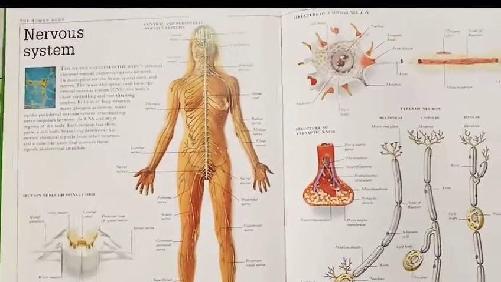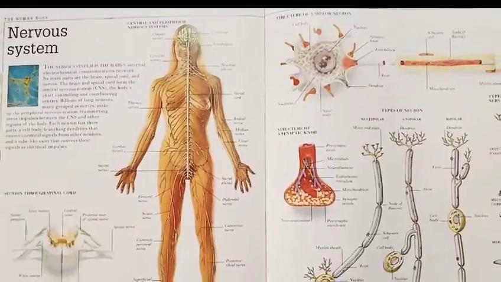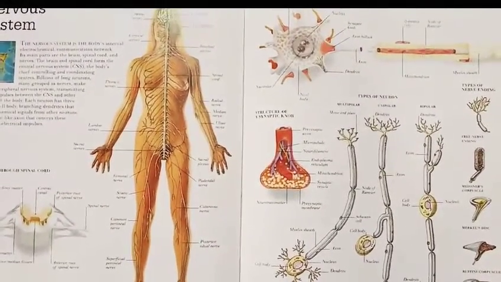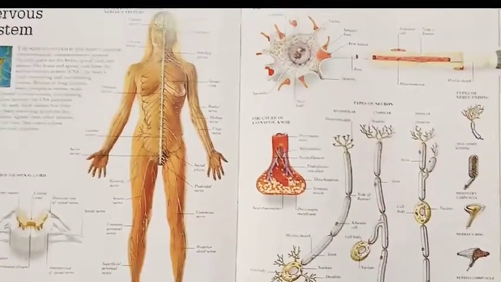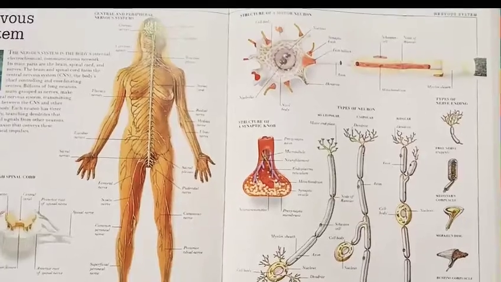Good morning, class. Today we start the next topic from our chapter, that is the nervous system. The human nervous system is a system which coordinates among organs and the environment, and it is one of the longest organs. Besides controlling the functions of different organs, in humans the nervous system is of two types.